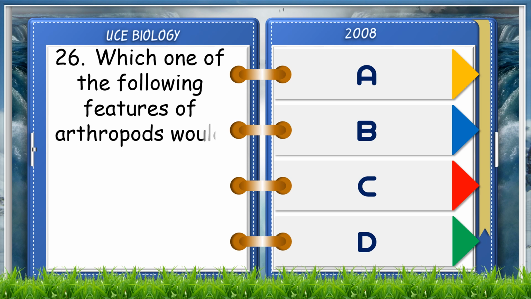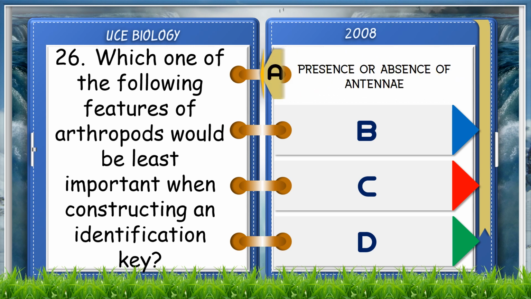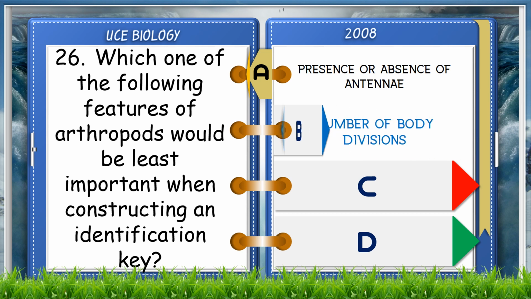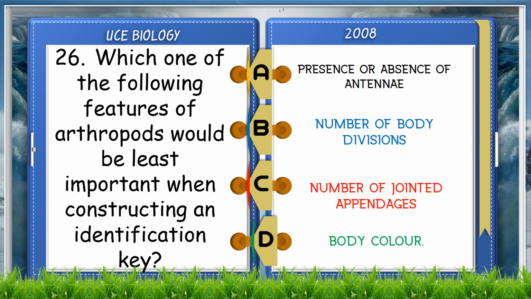Which one of the following features of arthropods would be least important when constructing an identification key? A. Presence and absence of antennae, B. Number of body divisions, C. Number of jointed appendages, D. Body color. The answer is D. Body color.